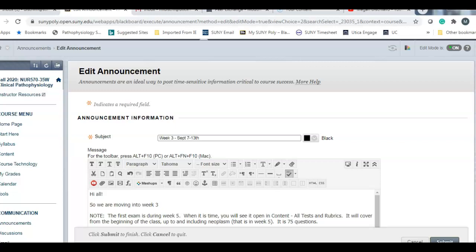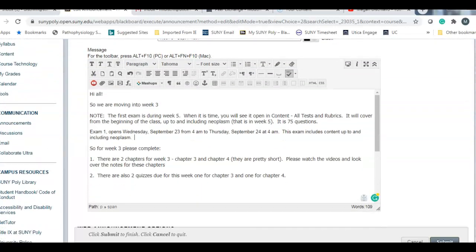Moving into week 3, it starts to get a little rhythmic here, but I do want to point out that the first exam is during week 5. When it's time, you'll see it open in content, all tests, and rubrics. It will cover from the beginning of class up to and including neoplasm. That content is in week 5. It is 75 questions, but sometimes the points are a little different because I do throw in a matching question. The other format for the class test will be multiple choice and true false.